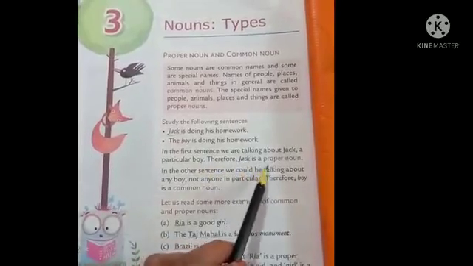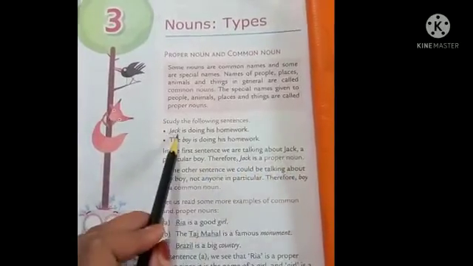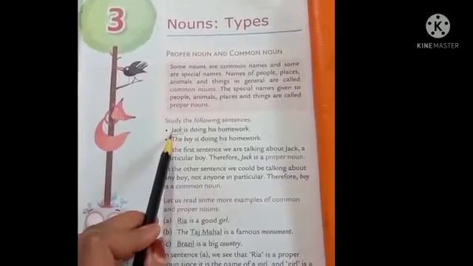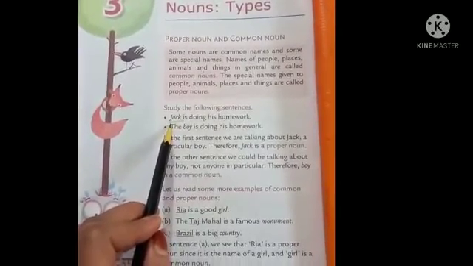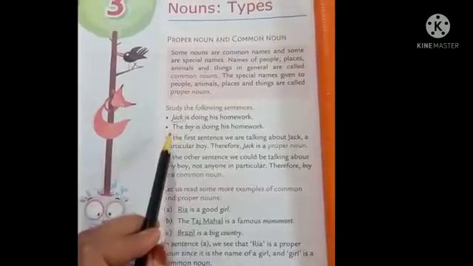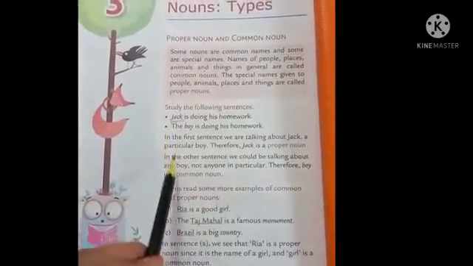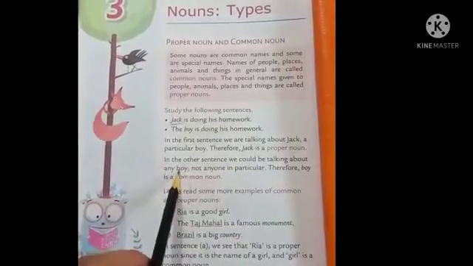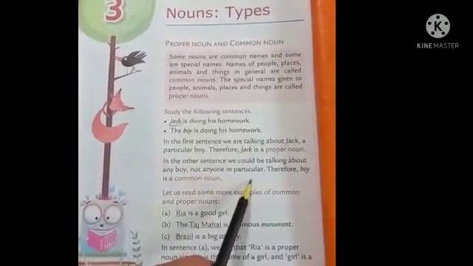Therefore, Jack is a proper noun. A special name is given, so it is called a proper noun. In the next sentence, see here, we could be talking about any boy, not anyone in particular.